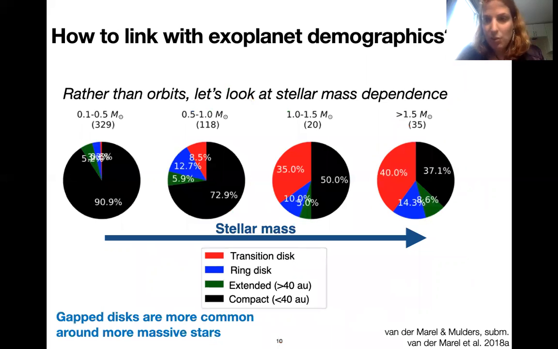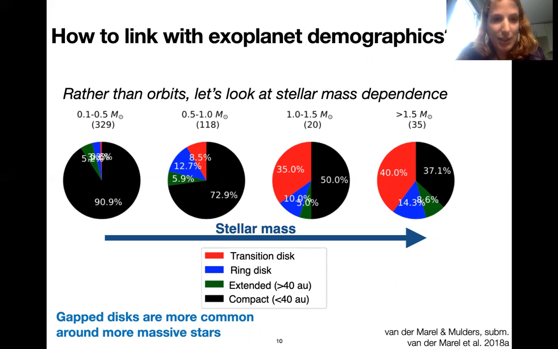So now that we are ignoring these orbital radii, we're going to take a look at the stellar mass dependence of our disk demographics, our disk morphologies. So I've grouped all my disks into 4 different stellar mass bins, up to 0.5, 0.5 to 1, 1 to 1.5, and more than 1.5 solar masses.